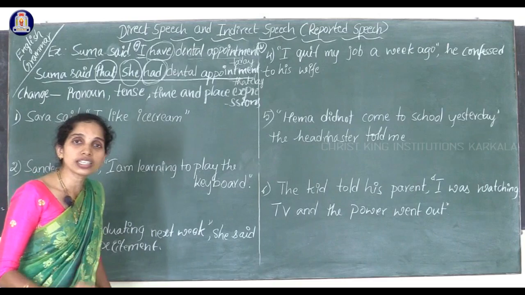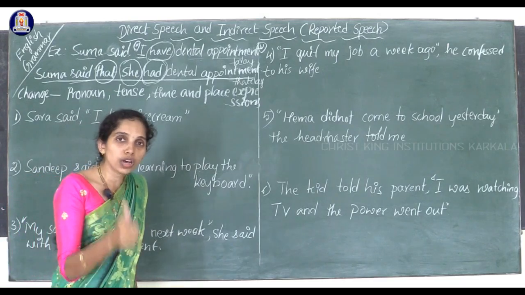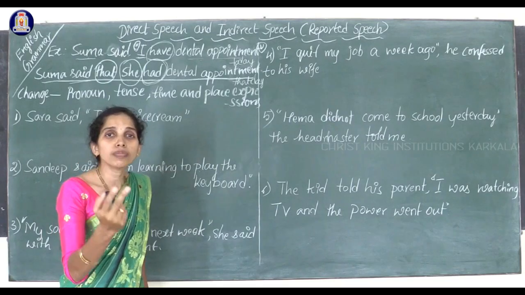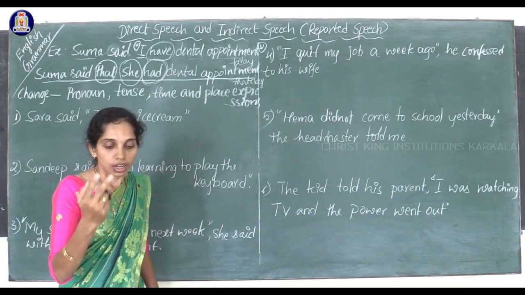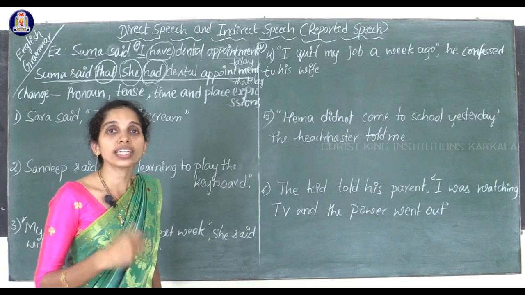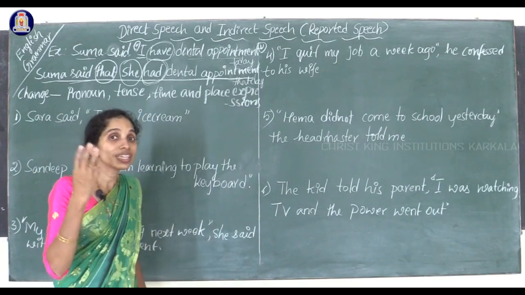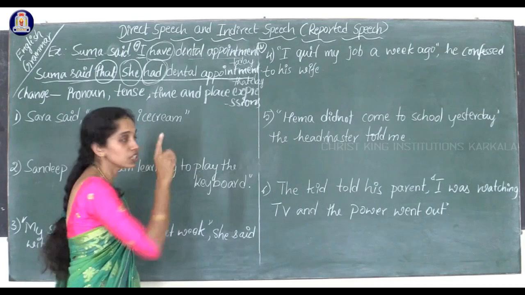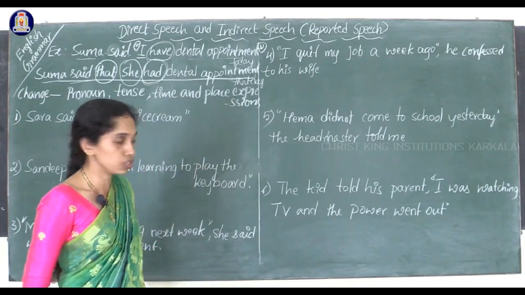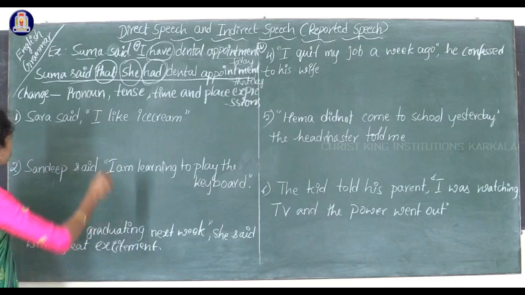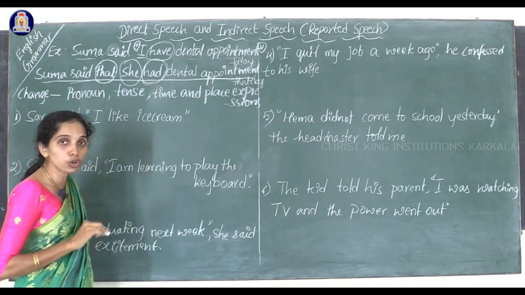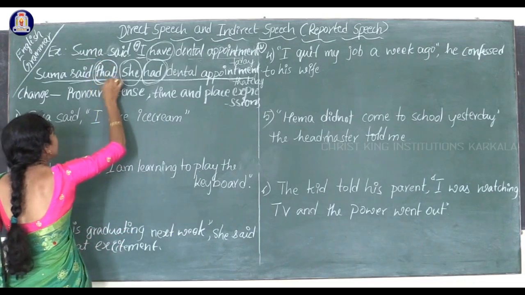What are the three changes? Change of pronoun, change of tense and change of time expressions or place expressions. Okay, time and place expression. These three things we have to change while writing the direct speech into indirect speech. And here we have removed the inverted comma and we added that.